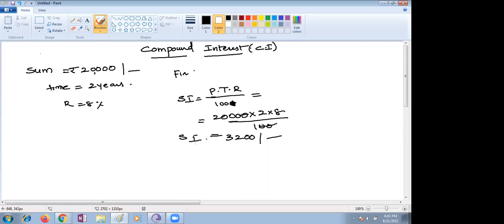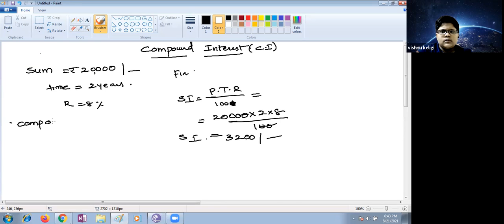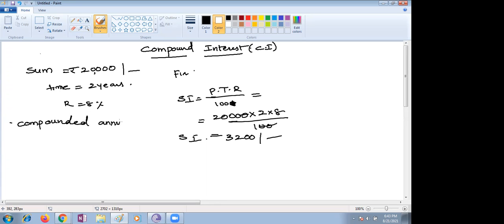But they're asking about compound interest. How are you supposed to find compound interest, children? 23,200 into 2 into 8 upon 100. Why are we taking only 1 year? No, ma'am, we took 2 years. No, compounded annually is the condition given. That means the first year you are supposed to calculate. Ma'am, then we will have to take 1600. Will it increase after 1 year? Yes. So compounded annually.